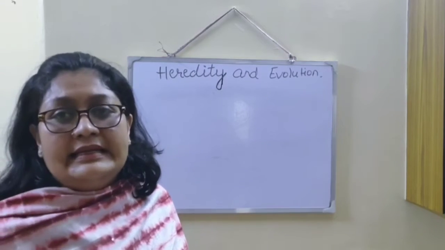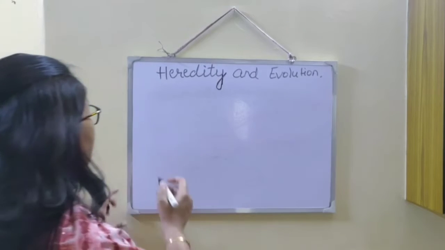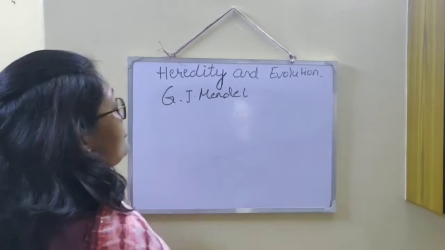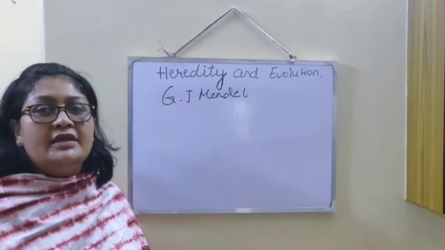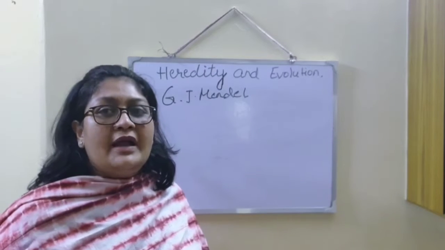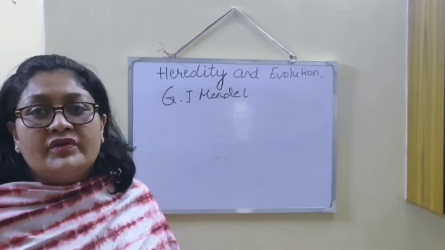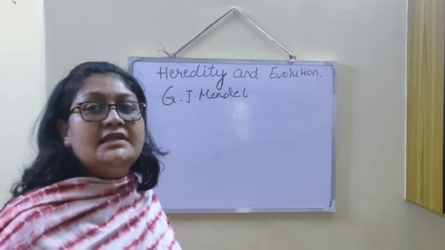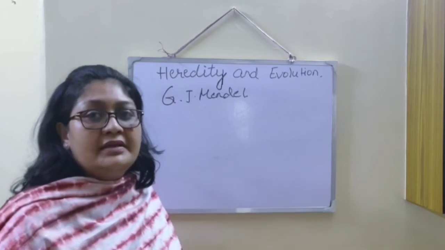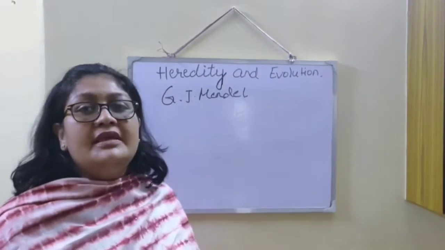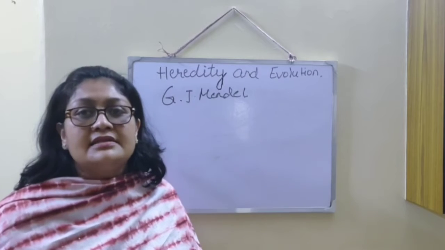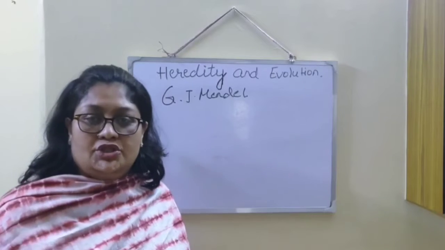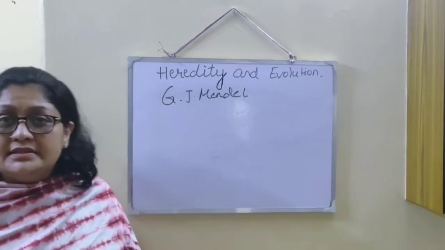In the mid of 19th century, a scientist named G.J. Mendel conducted several hybridization experiments on garden pea or Pisum sativum. He chose pea plant because several visible contrasting traits are present in pea plant, and the cultivation of this plant was easy as well. One of the reasons of Mendel's success was that first time he applied mathematical logic and statistical analysis in his experiments and to solve a problem in biology. So this was the reason of Mendel's success.